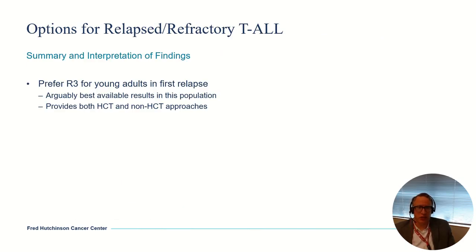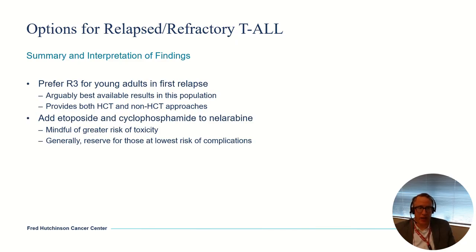So my interpretation of all these data, for a young adult in first relapse, I'll usually prefer the R3 regimen. I think it arguably yields the best available options, and it provides a built-in strategy to get those patients to transplant if that's the goal. It also includes a strategy that avoids transplant if that's your goal. I'll try to add etoposide and cyclophosphamide to nelarabine in patients who I think can tolerate the greater risk of toxicity.